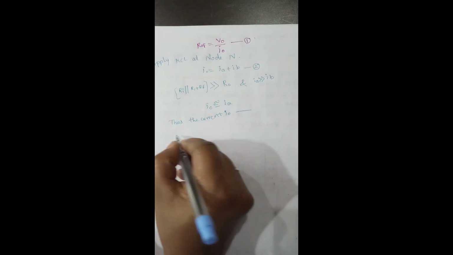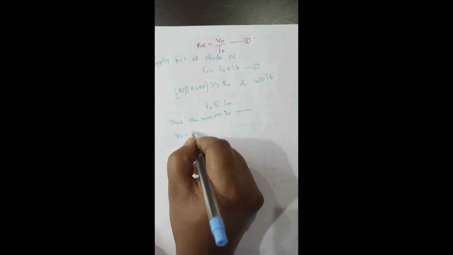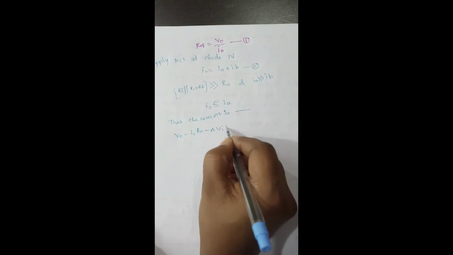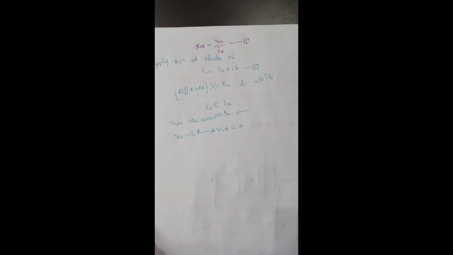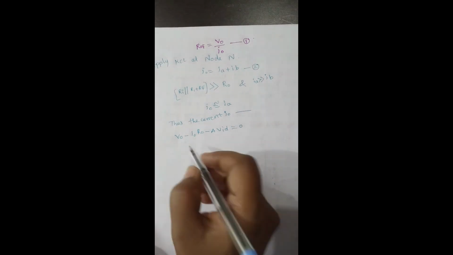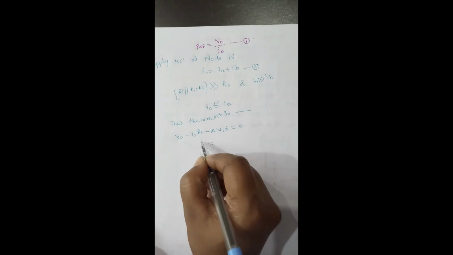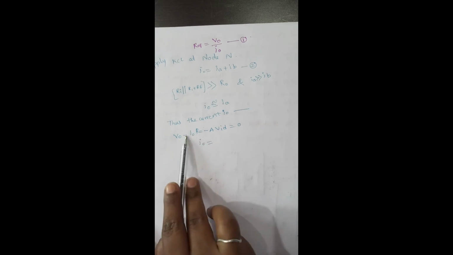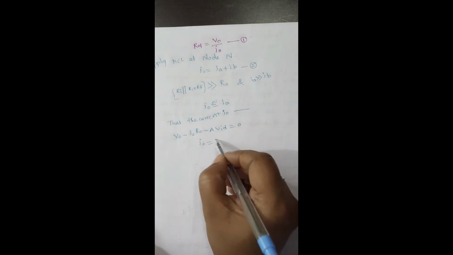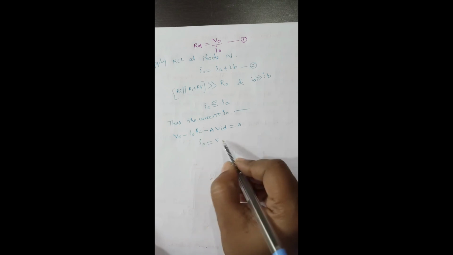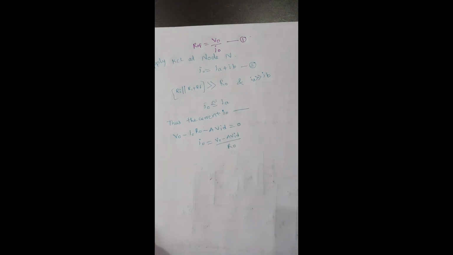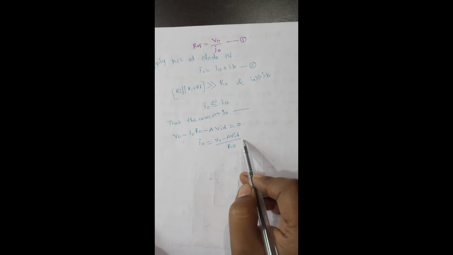See, now what is the equation? V0 minus I0 R0 minus A into VID is equal to 0. For this, first of all, write the equation for I0. When you are taking this I0 as one side, it is V0 minus A into VID divided by R0. So this is the equation.